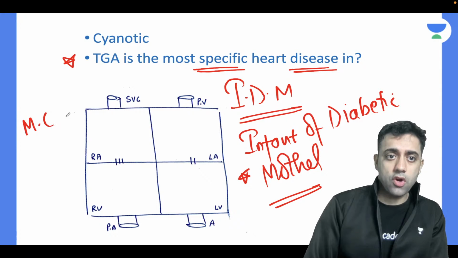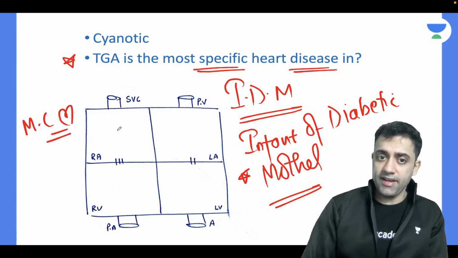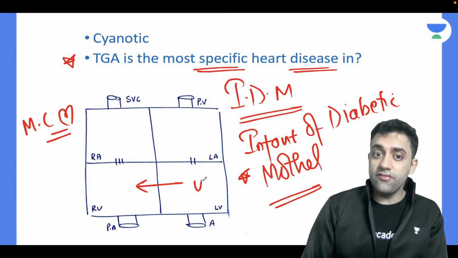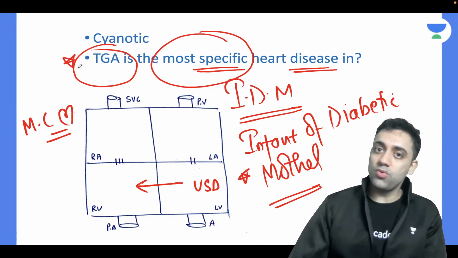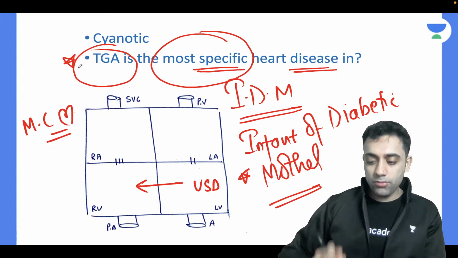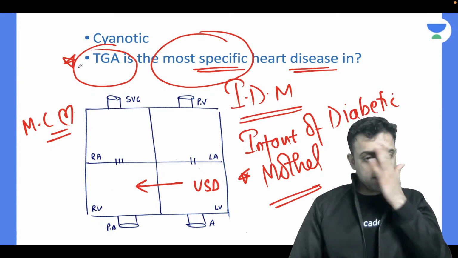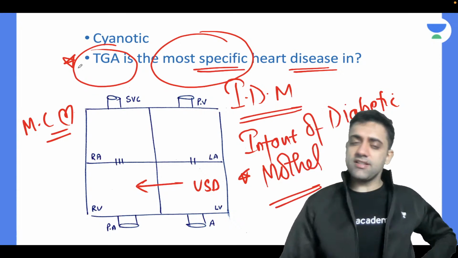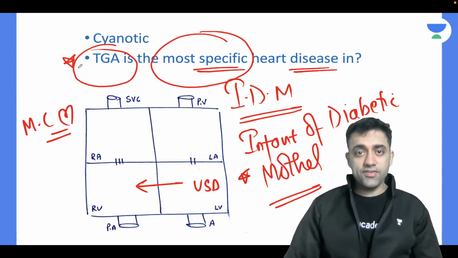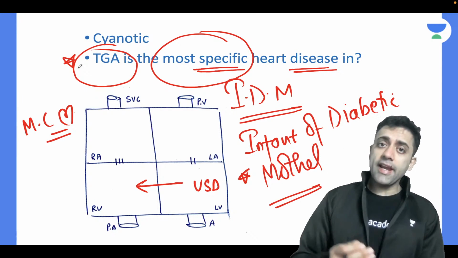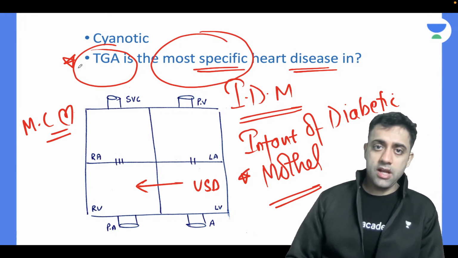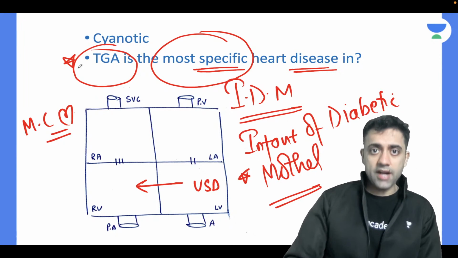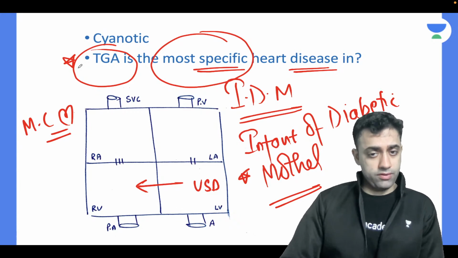The most common congenital heart disease in infant of diabetic mother is a ventricular septal defect, and the most specific is TGA. These were very important exam questions. Again, we have to link and study. We are studying TGA, so it's my duty to tell you that the most specific congenital heart disease in infant of diabetic mother is TGA.